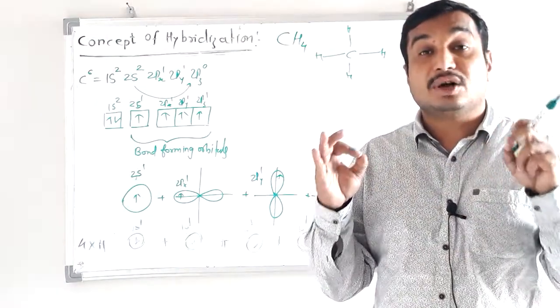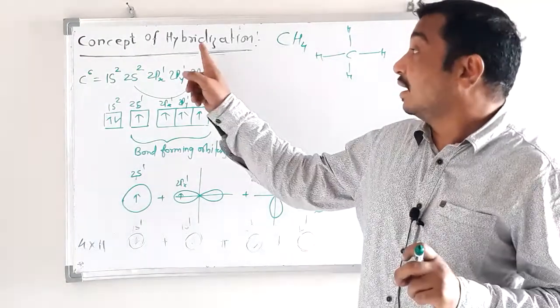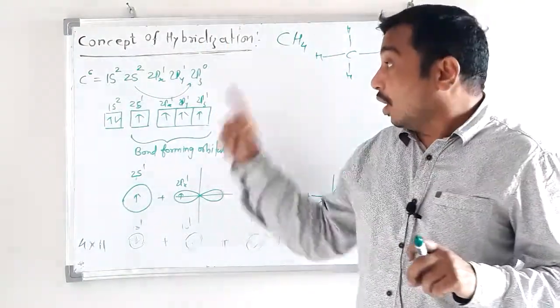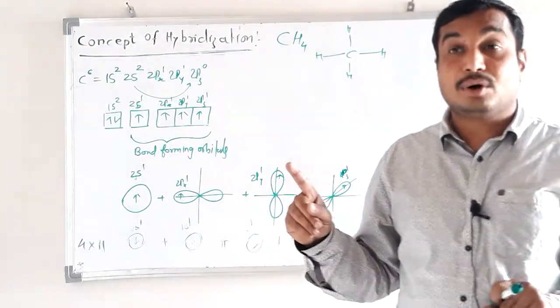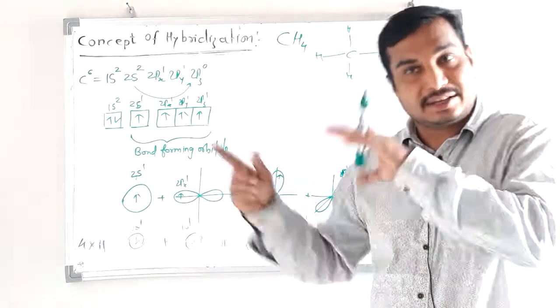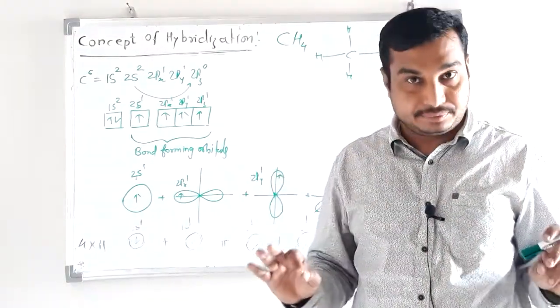This process of mixing and reproducing atomic orbitals is known as hybridization. All carbon-containing compounds will first undergo this process of hybridization and then form bonds.